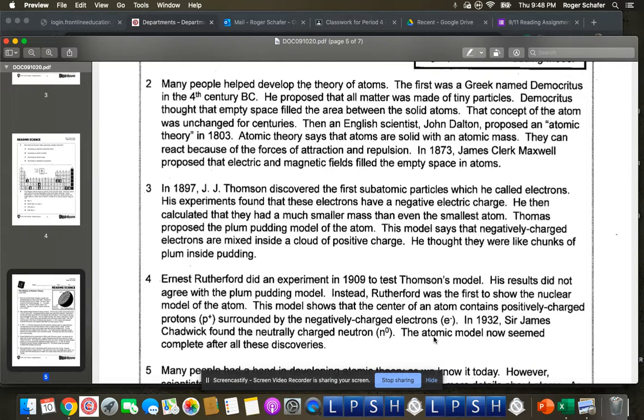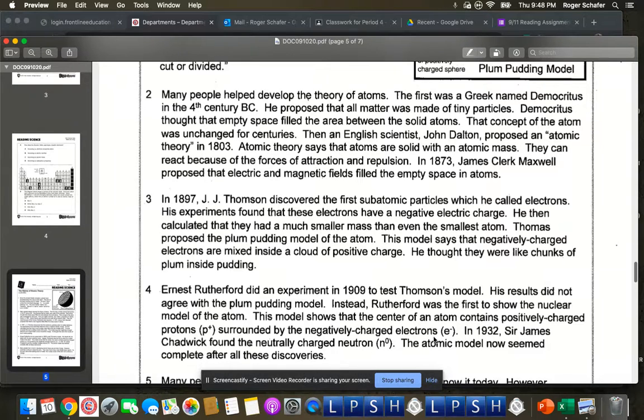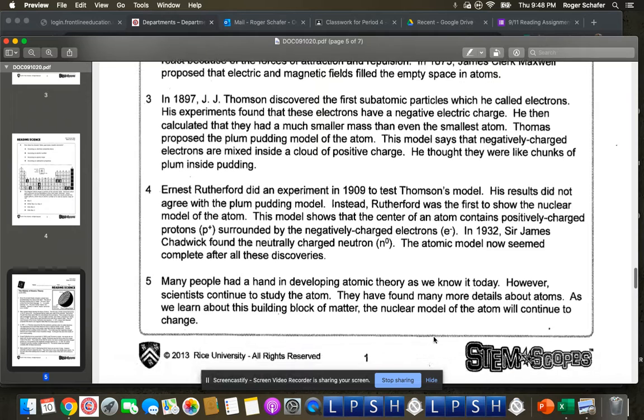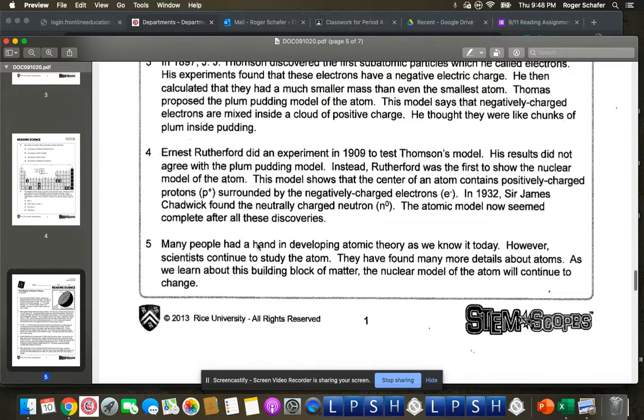The atomic model now seemed complete after all these discoveries. Many people had a hand in developing atomic theory as we know it today. However, scientists continue to study the atom. They have found many more details about atoms. As we learn about this building block of matter, the nuclear model of the atom will continue to change.